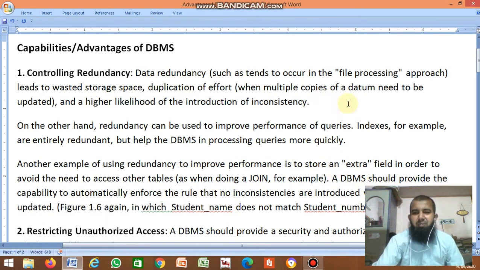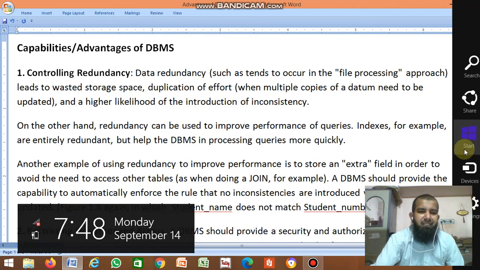When multiple copies of data need to be updated, it gives problems when you want to change the data. If you enter Ashok two times, in one place you change the data, but in another place it is not changed. Assume the first time he paid 5,000, next time he paid 5,000 more, so he totally paid 10,000, but in the other record it remains 5,000 only. So it becomes an inconsistency.